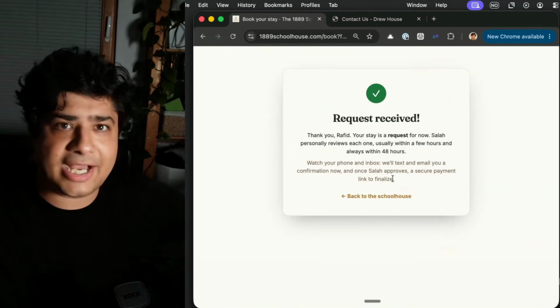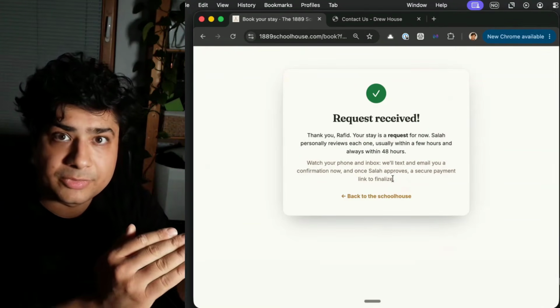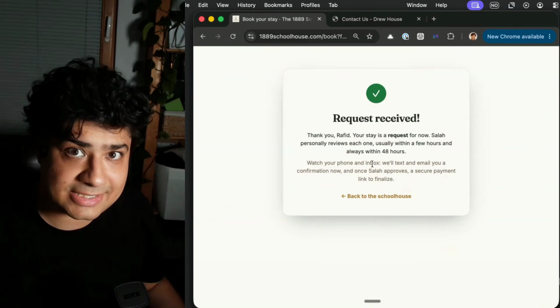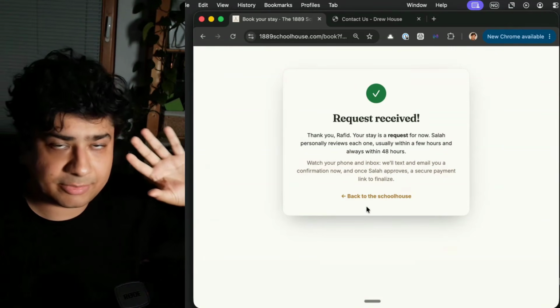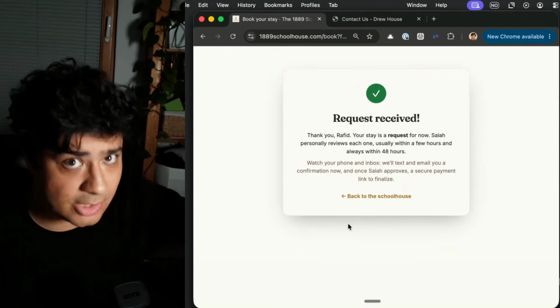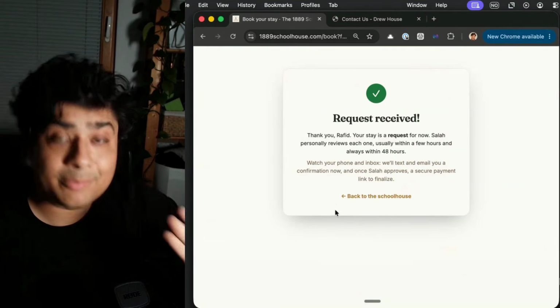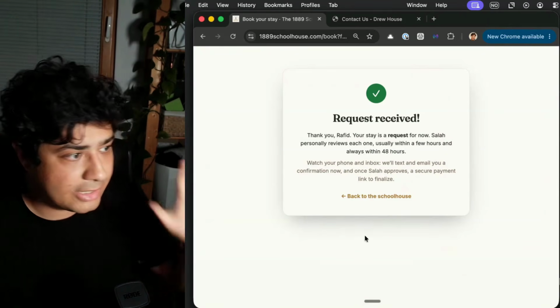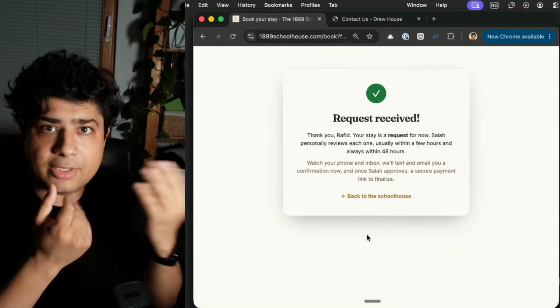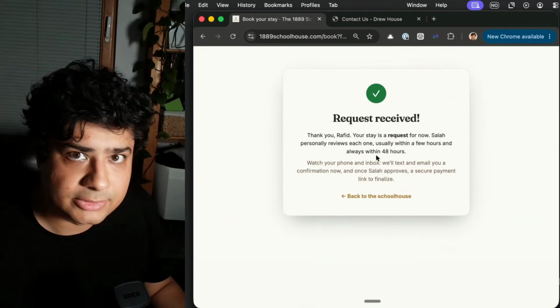This takes the time down from a week of back and forth to a few hours. And they even get SMSs. I've hooked up a text message service, so they don't only get emails, they also get text messages as long as they live in Canada. Mine is a Norwegian number, so that doesn't work, but it works there. And you can communicate with the person through the admin panel as well.